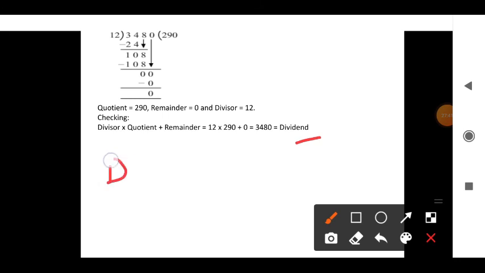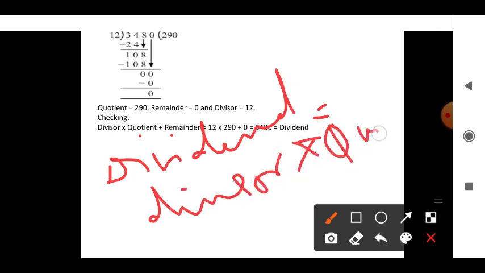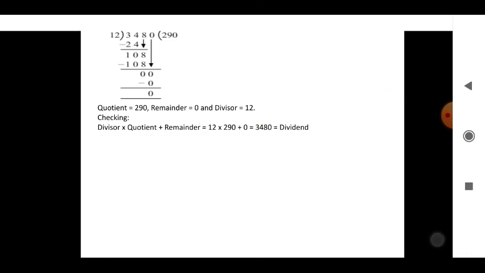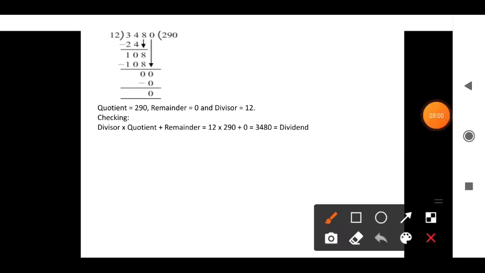So what is the formula? Formula is dividend equals divisor into quotient plus remainder. So what is the dividend here? Dividend is 3480. What is the quotient? 290 is the quotient. So apply here.